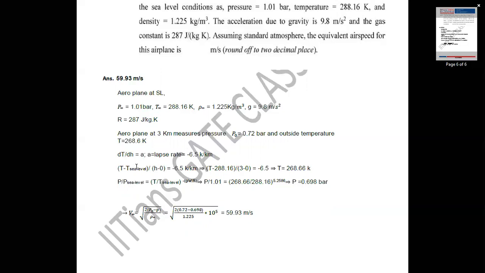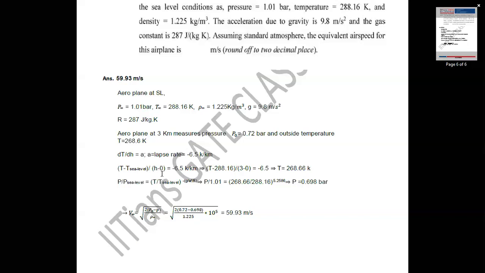Since the temperature is already given for 3 kilometers, but if it is not given, how do we calculate it? Using this lapse rate relation, that is dT by dh. dT is the temperature at 3 kilometer altitude minus temperature at sea level, divided by altitude at 3 kilometers minus altitude at sea level.